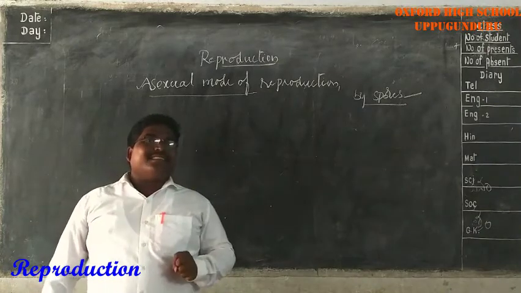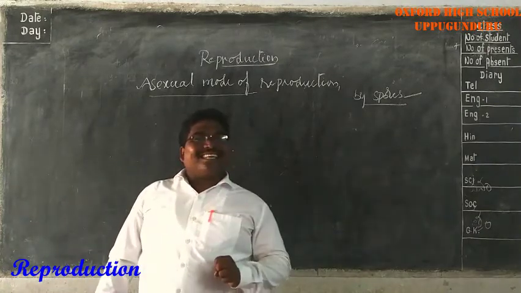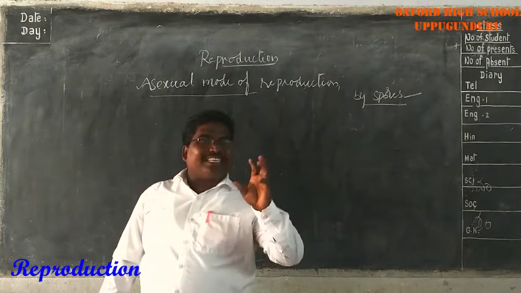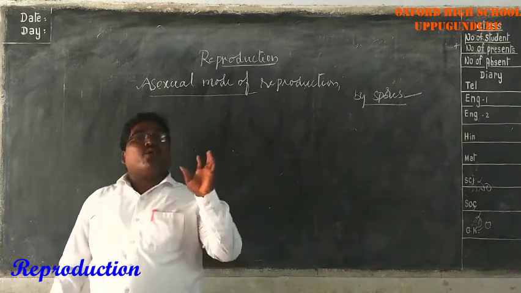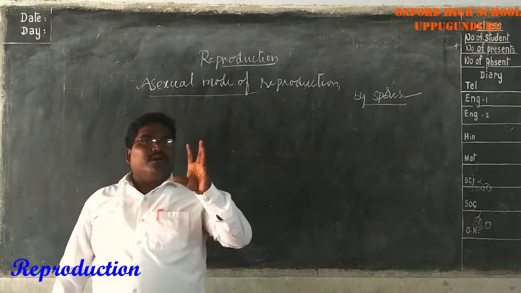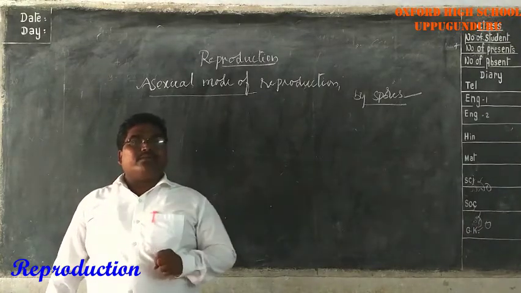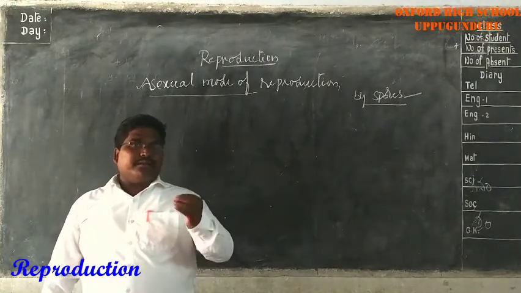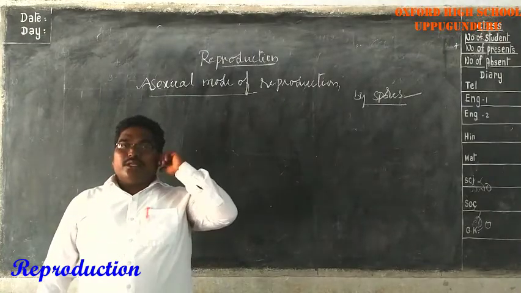Generally, you can see whitish thread-like structures and blackish powdery substances on rotten vegetables, or on bread, bread molds. Okay, do you understand? What is that?